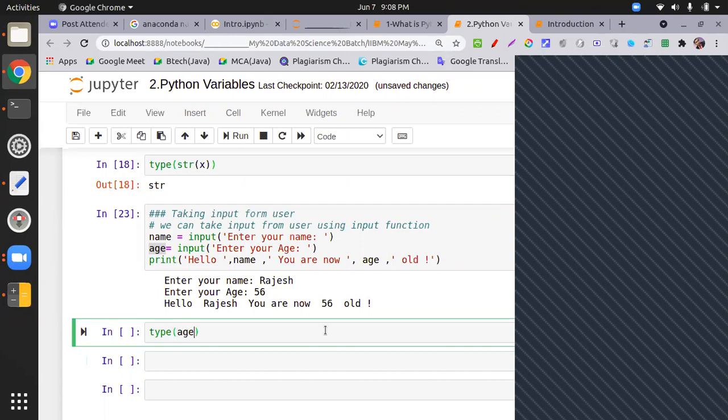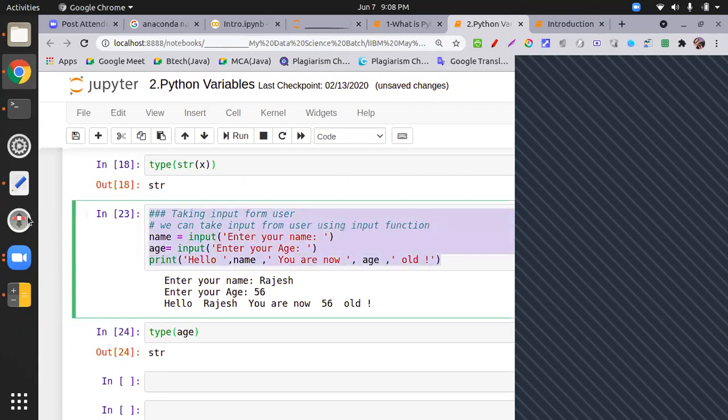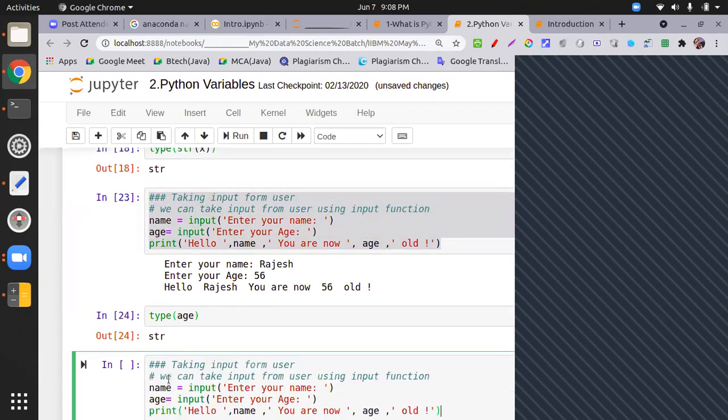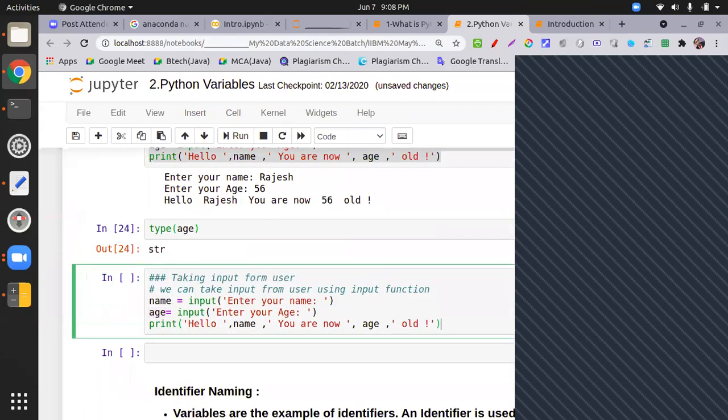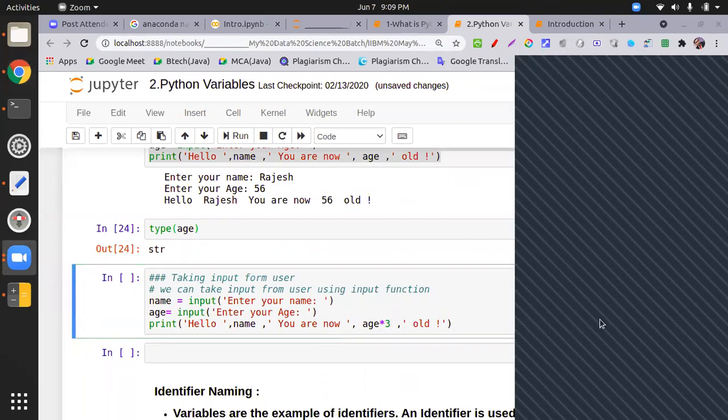So if we take the age, it is a string. What problem are we facing over here? String type does not do arithmetic. What if I put age into 3?